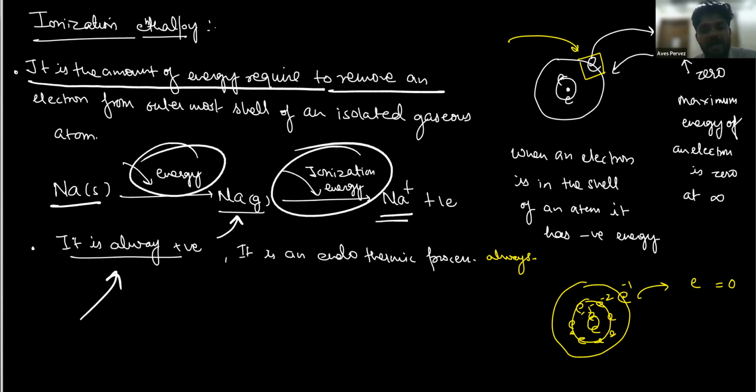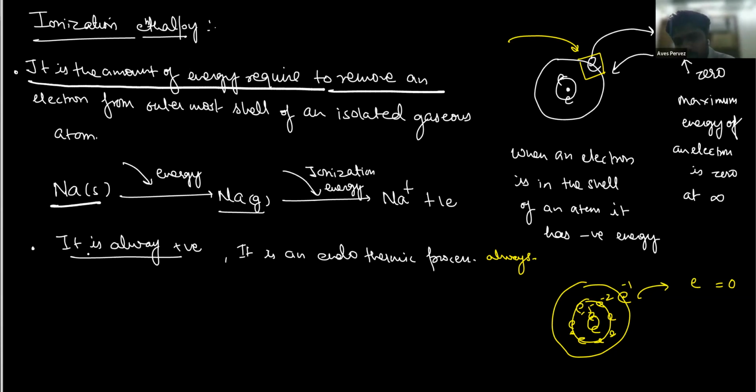Okay, write it down, please. What is ionization energy? Yes, done, sir.